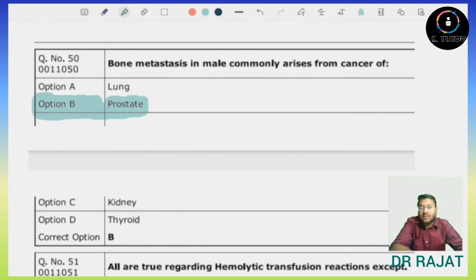If we talk about the other options, lung, kidney, thyroid, the primary cancers in these areas can also lead to secondaries to the bone, but most commonly it is seen with the prostate.